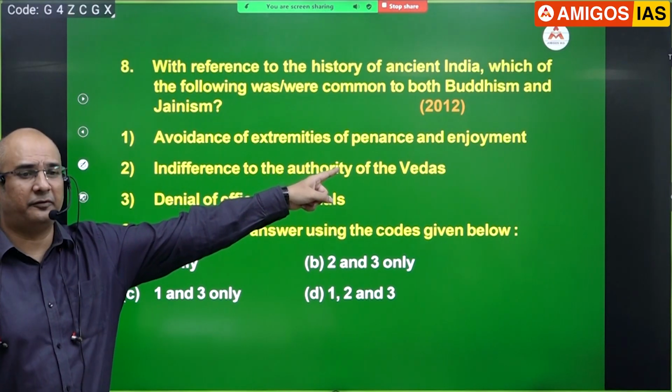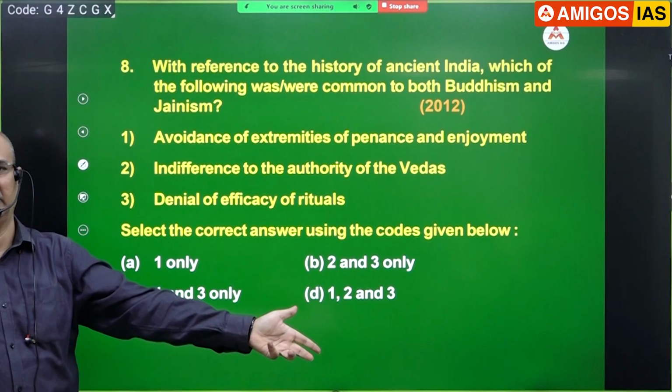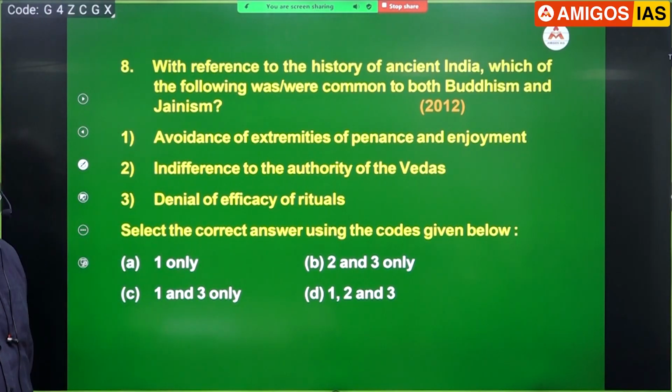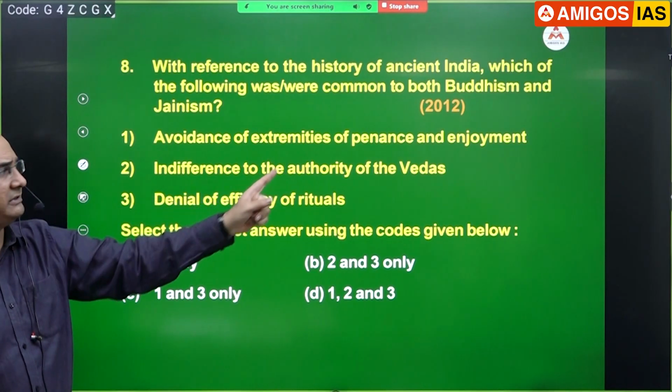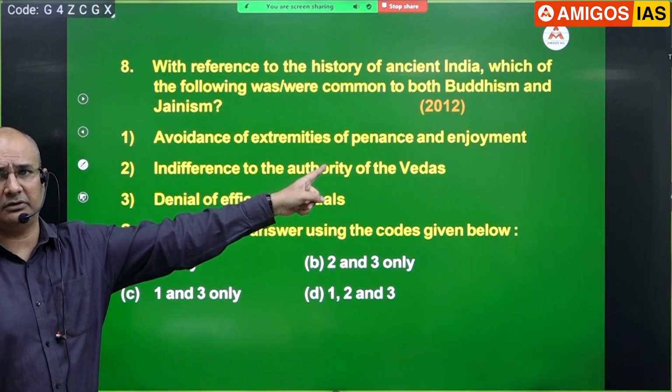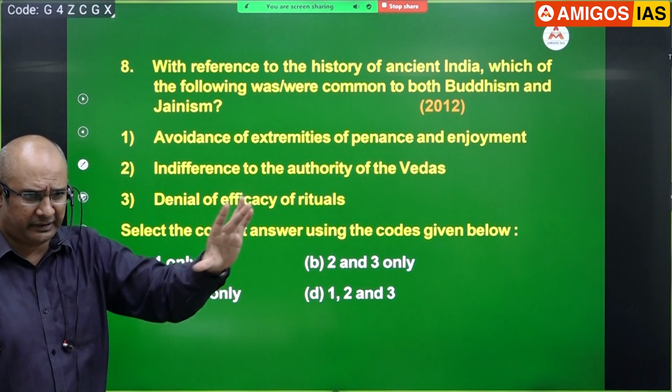Don't you think Jains go for extremes? Naturally. Will that be a part of the answer then? No, because they're asking what? Which are common to both Buddhism and Jainism. This is only Buddhism, not Jainism. So that cannot be a part of your answer.